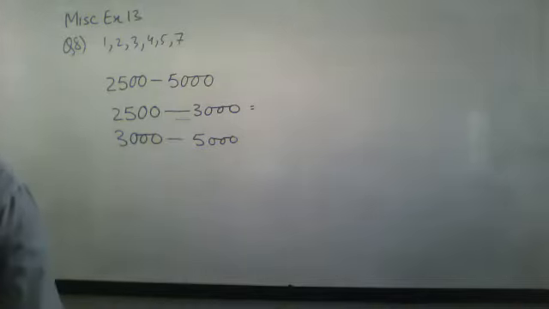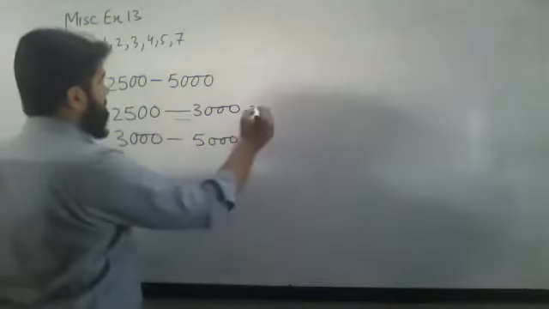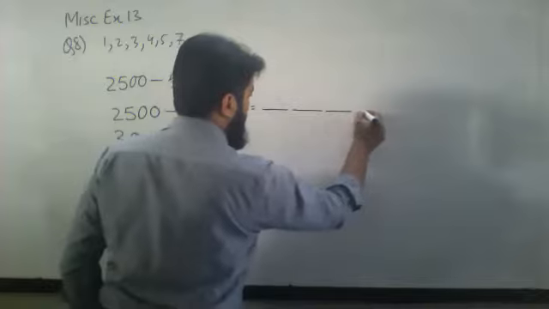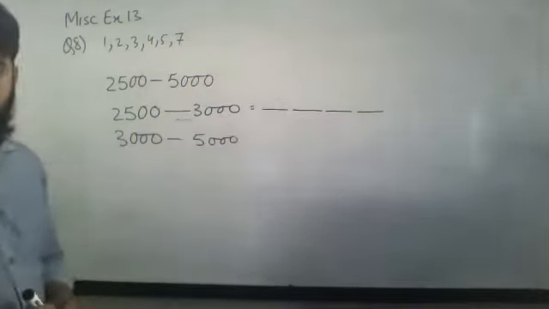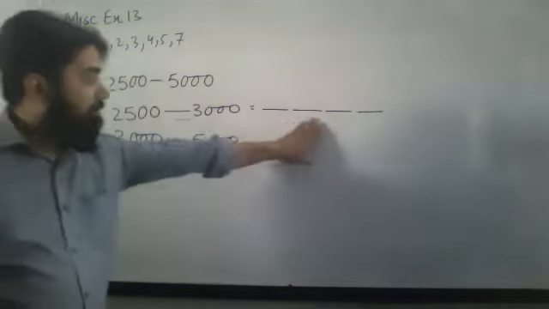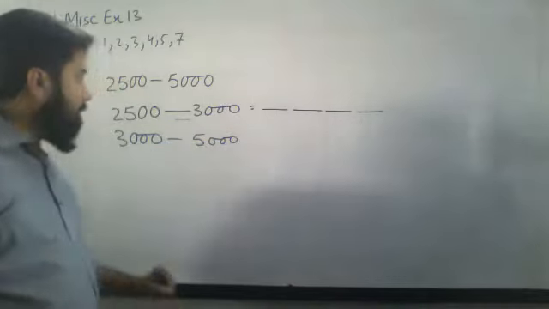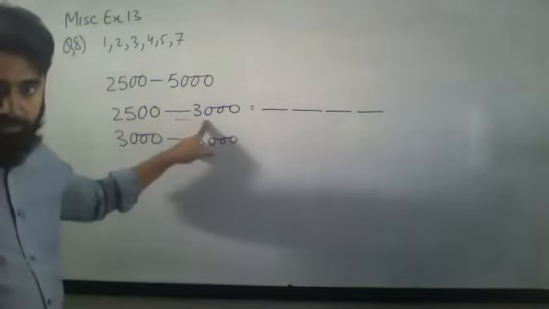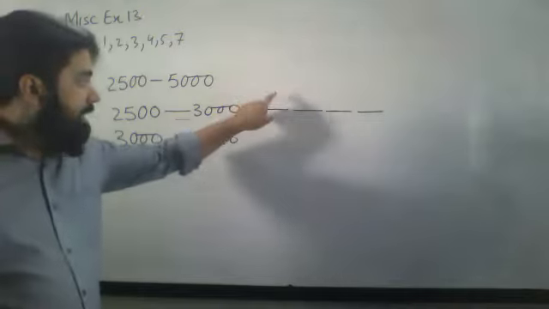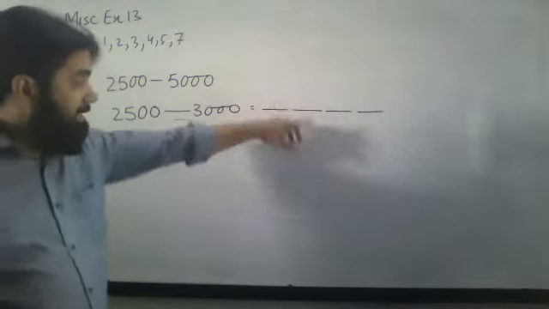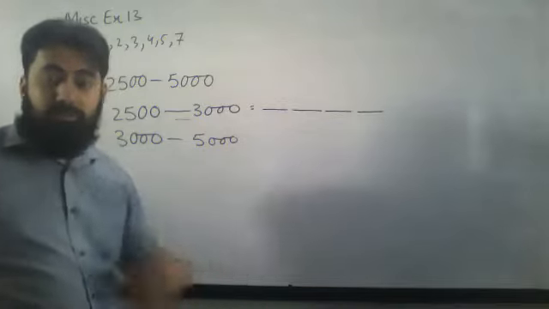How will I do the working? See beta, 1, 2, 3, 4. First of all, I have got this one, and for that I have written this. Now, I'm saying that 2500 to 3000. It means I can't write 3 over here, because if I write 3, the next one will be 3000 something, which will cross.